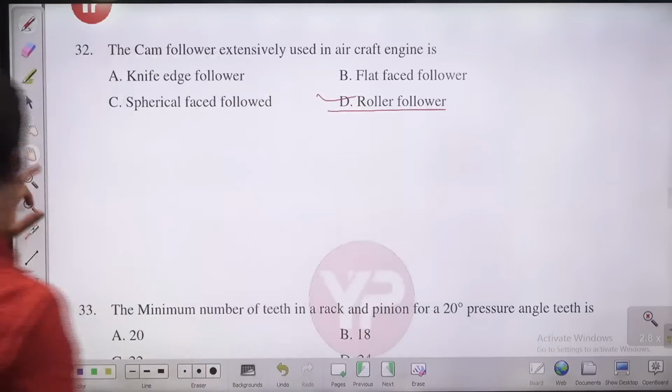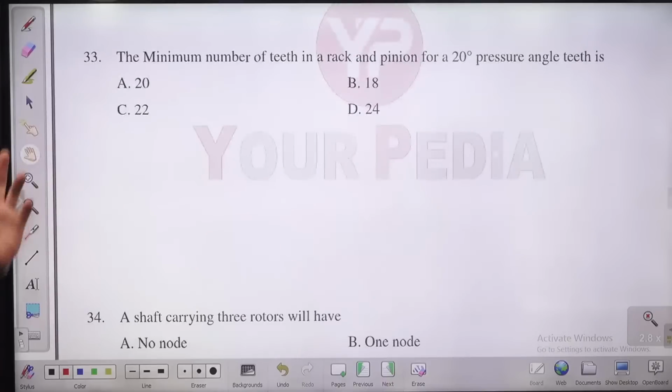Let us move to the next question. The minimum number of it, I think a similar kind of question that we also answered earlier.